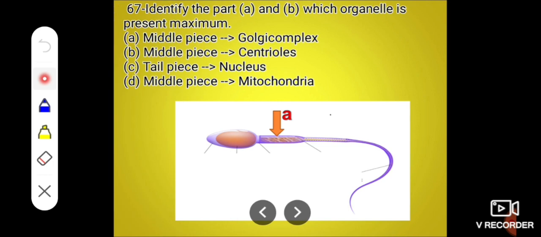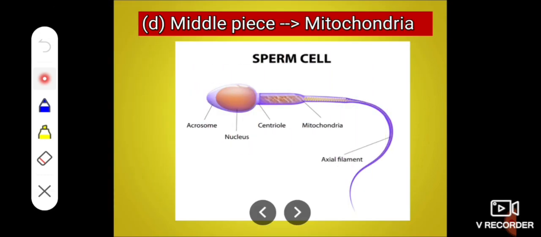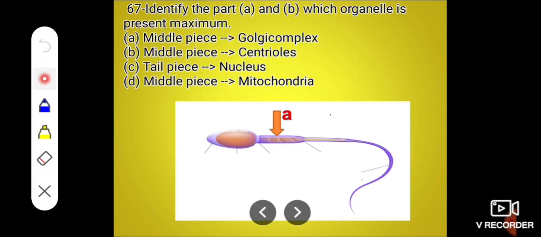Next, identify the part A in which the organelle is present maximum. Here A, middle piece Golgi complex, B, middle piece centriole, C, tail piece nucleus, and D, middle piece mitochondria. And the correct answer is middle piece and mitochondria. This middle piece contains the mitochondria.